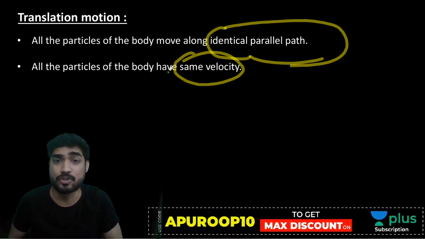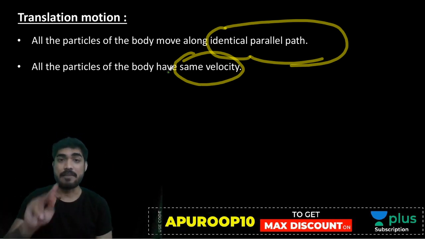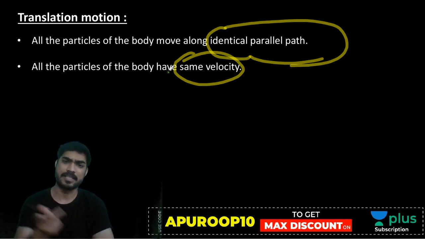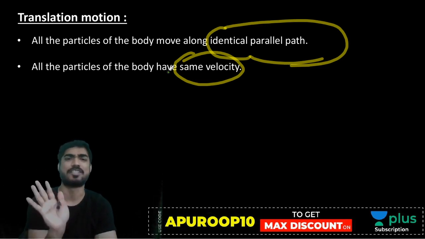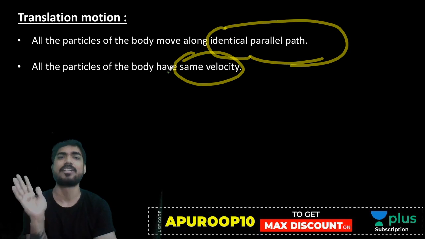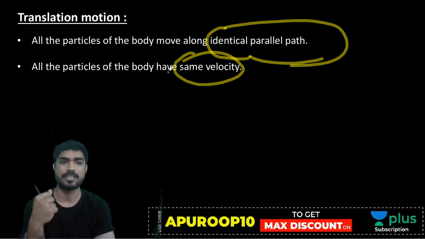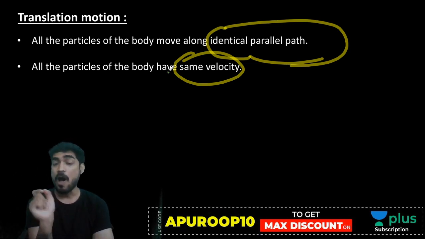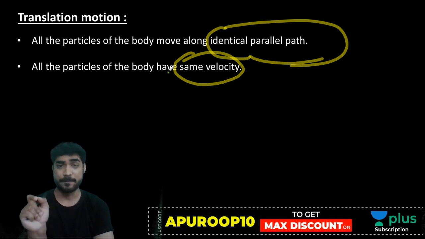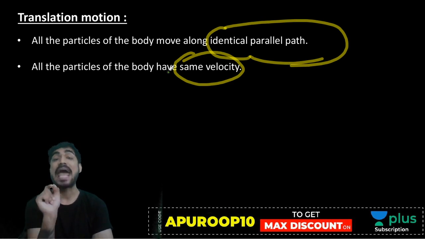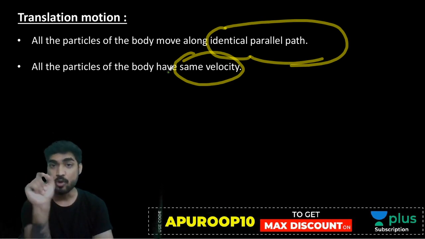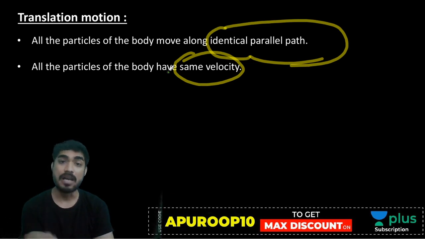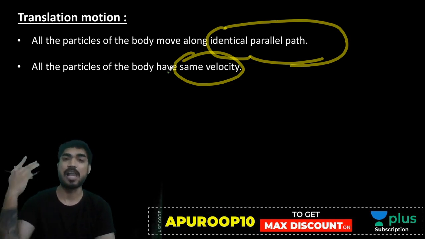Have you understood these 2 points about translation? The second point is connected to first point. So what is the definition of our translation motion? All particles of the body have identical parallel paths, and due to this all particles have same displacement, same velocity, same acceleration. Everything is same for all particles.